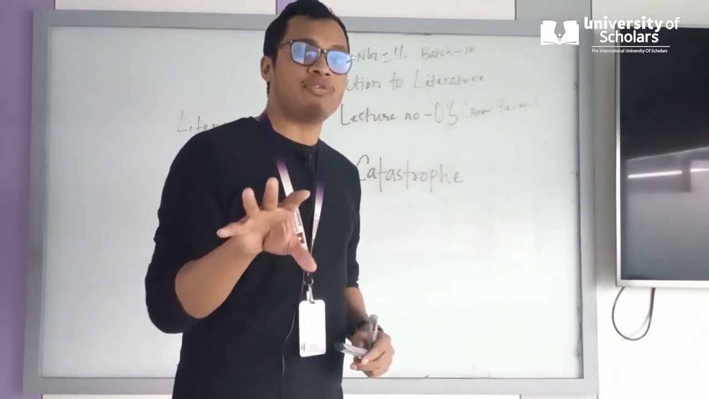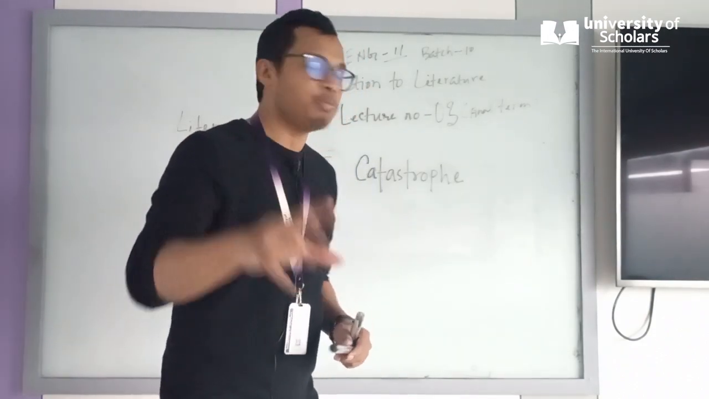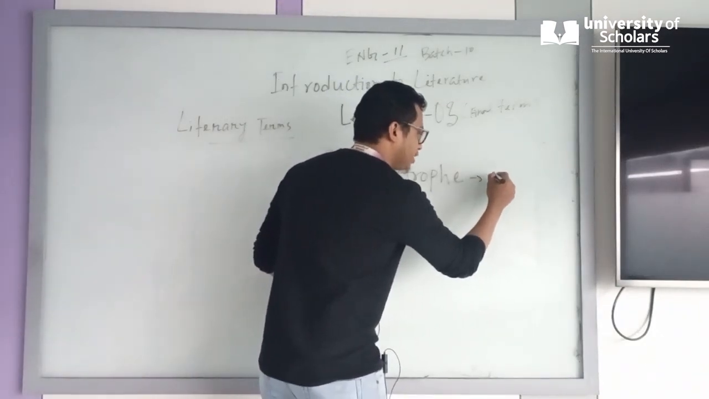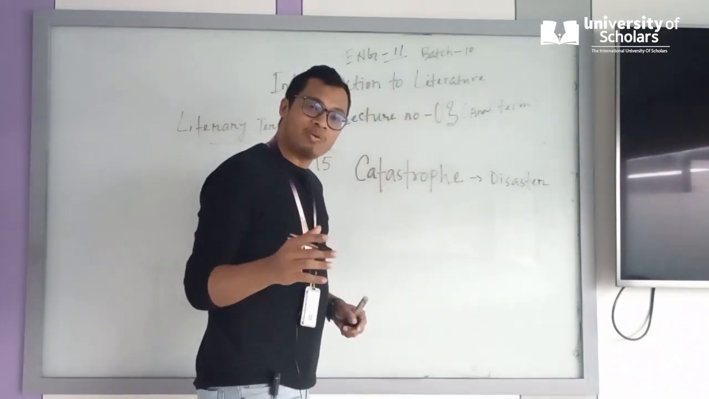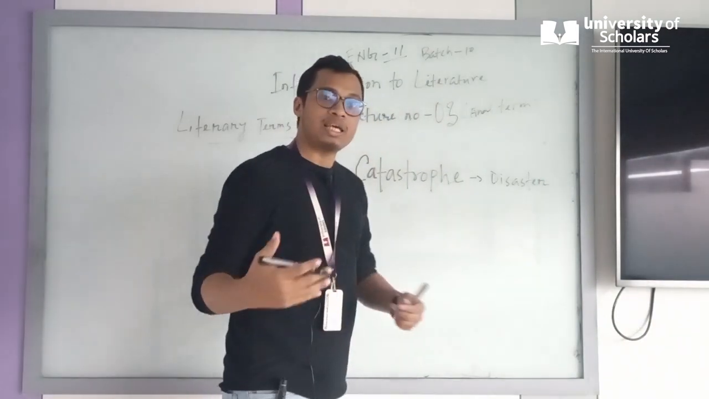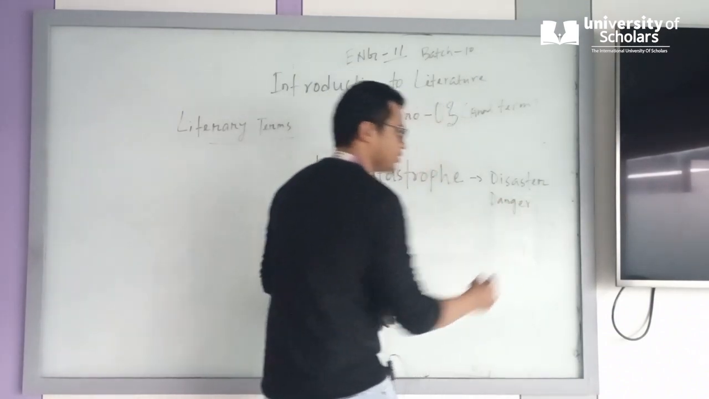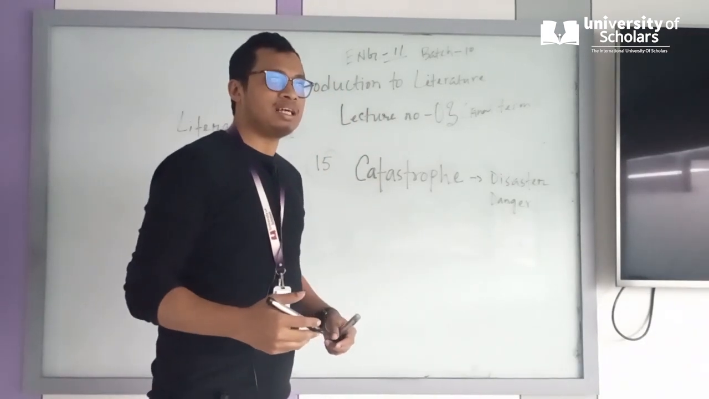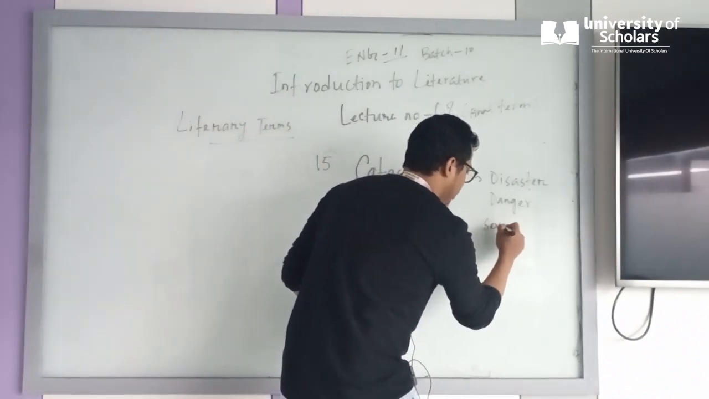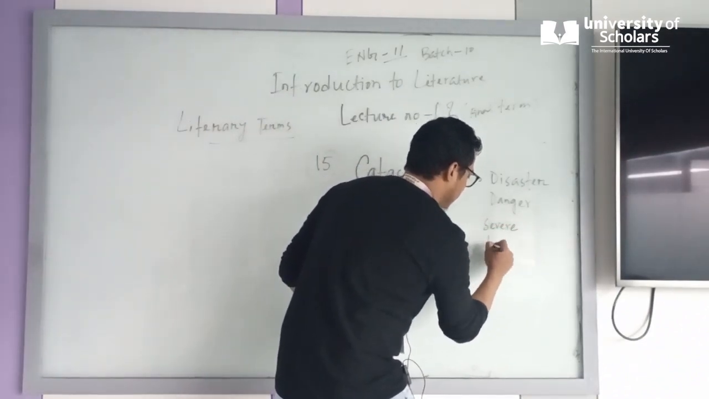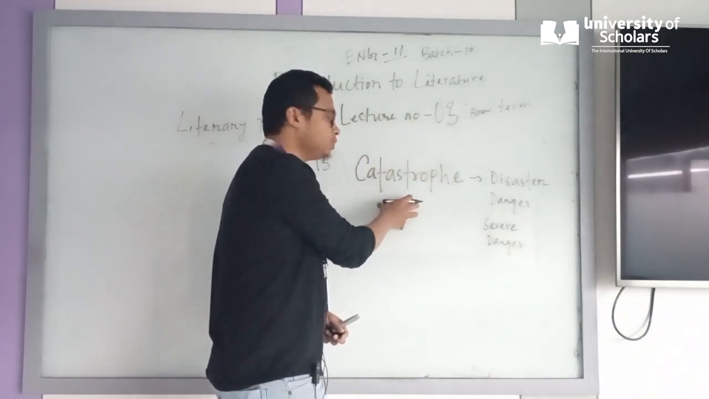If you ask me for the literal meaning of catastrophe, you can write it down for your better understanding: disaster. Or danger. You can also add an adjective, severe danger. So this is how you can get the meaning of this word catastrophe.